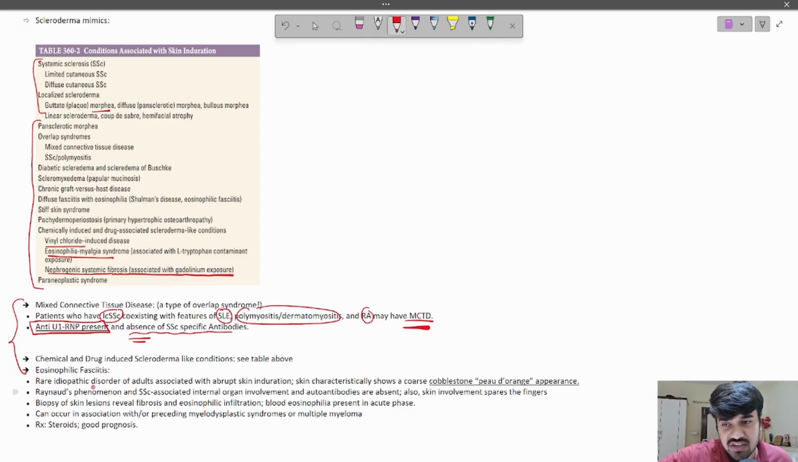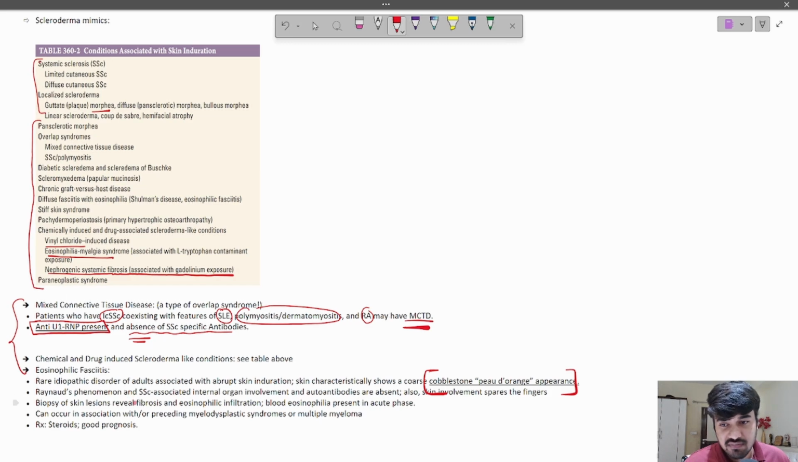Finally, eosinophilic fasciitis, a rare idiopathic disorder of adults, right, associated with abrupt skin induration. The characteristic feature of this is cobblestone peau d'orange appearance of skin. So where else have we studied peau d'orange appearance? We have studied it in inflammatory breast carcinoma, right? So whenever we see peau d'orange in a question, we remember inflammatory breast carcinoma. But if the question has no mention of breast cancer or anything related to breast, and still you see peau d'orange, then what should come to your mind?